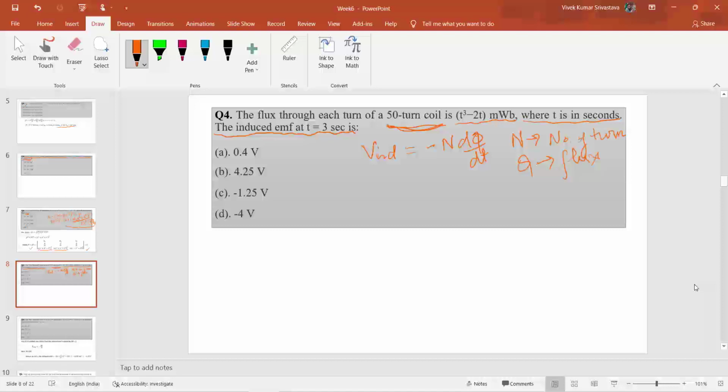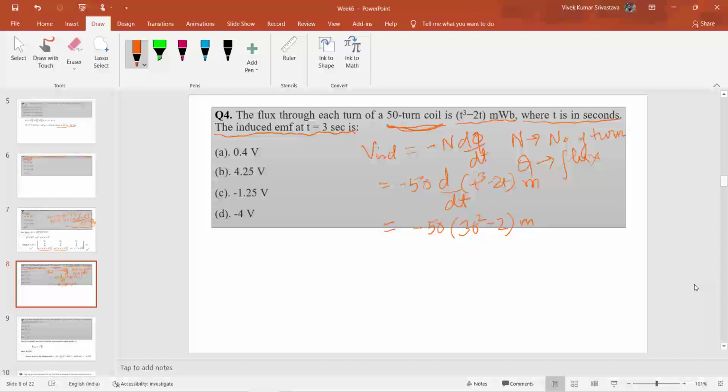So you can put the value of n and phi here, which is equal to minus 50, d by dt of (t cube minus 2t) milli. So you can calculate this d by dt term: minus 50 into (3t square minus 2) milli.